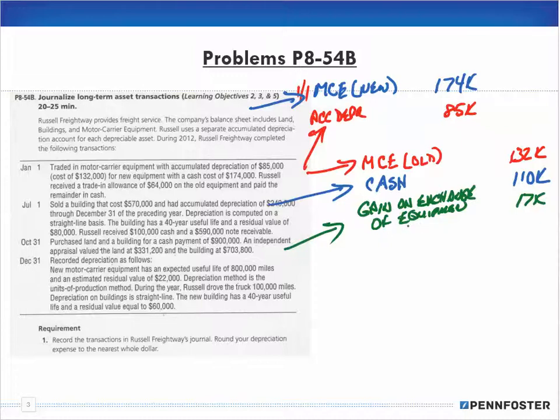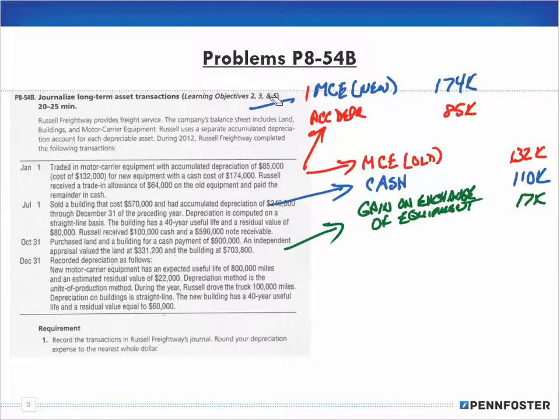You should put on exchange of equipment. If someone puts gain on equipment, that's fine, but really it's an exchange here. Or gain on purchase of the new equipment or whatever. Don't just put gain, or don't just put equipment. There is a general ledger account, and this is where you start getting into a little bit higher level of accounting, where you have your chart of accounts, and your accounts are not as simplistic as they were before. Okay, so that's the journal entry for January 1st.